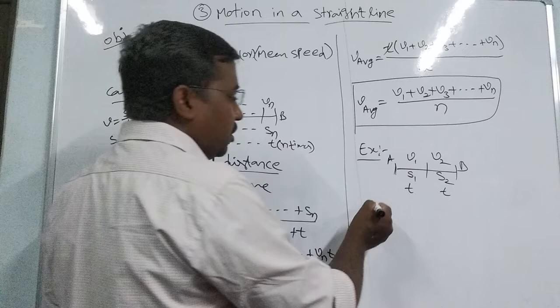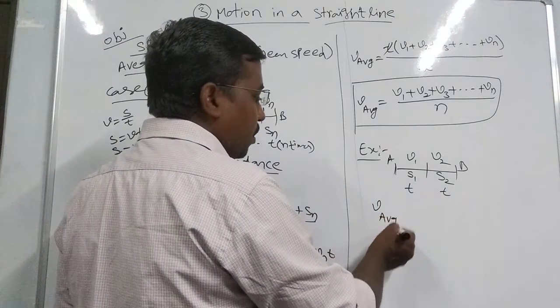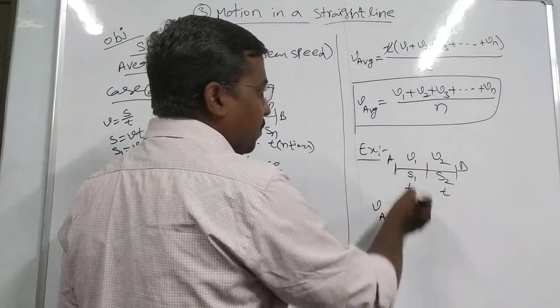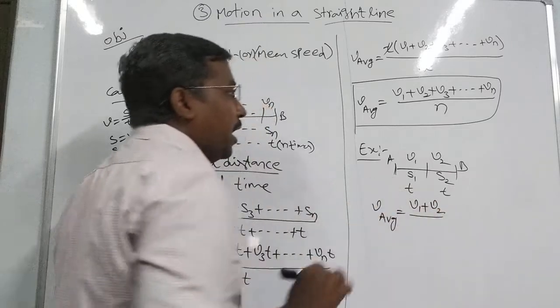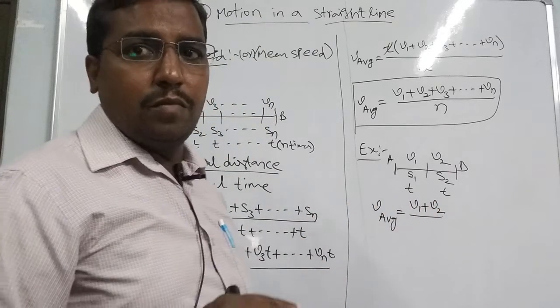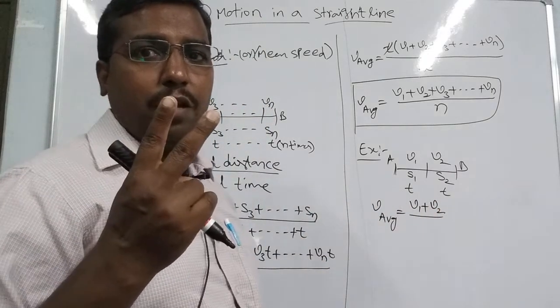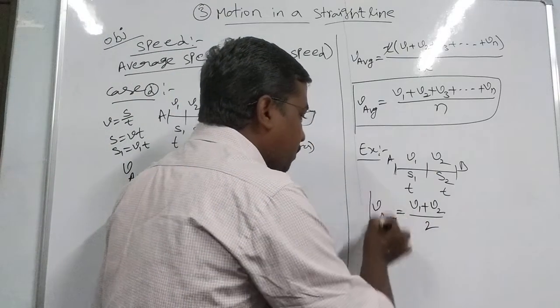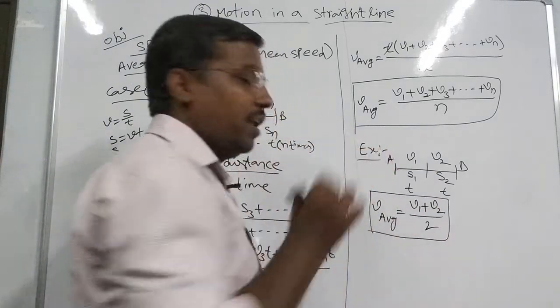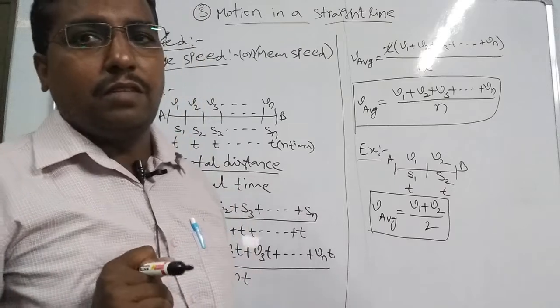So this object's v average is given by the same formula, only v1 plus v2 will be taken, and the number of laps n equal to 2. So v1 plus v2 by 2. This is for average velocity or mean velocity.